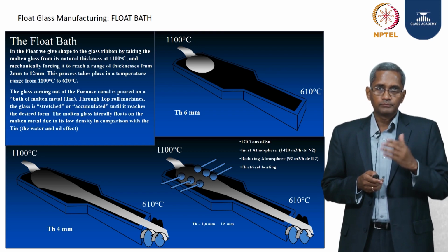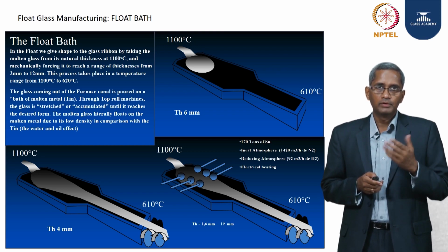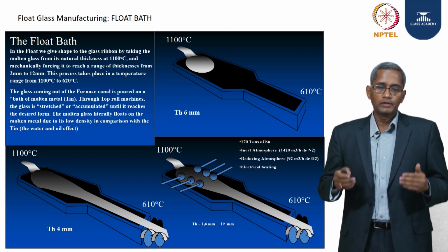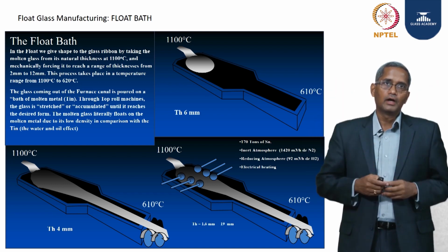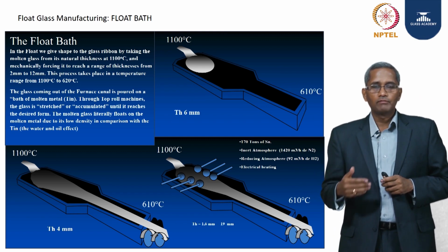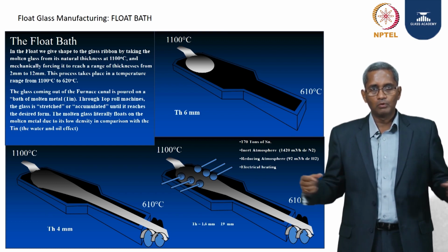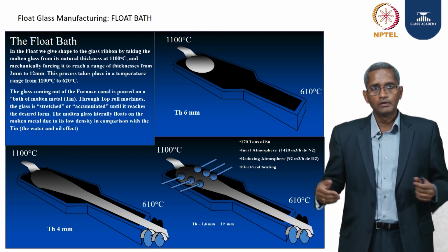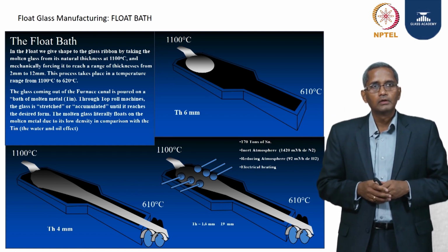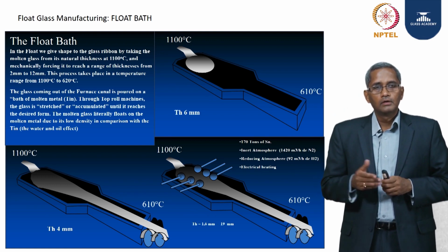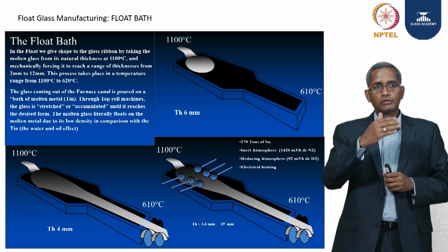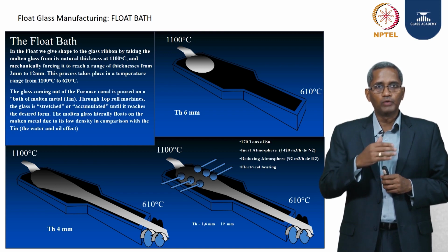Why molten tin? When Pilkington brothers invented this particular process in 1957, till then the glass was being made vertically taken up, and the glass was trying to follow the gravity and sag, even though you have a good set of rollers on the sides which were taking the glass vertically up, the Fourcault and Colburn process since 1913. The optical properties were not as good because the glass was tending to sag and becoming wavy.